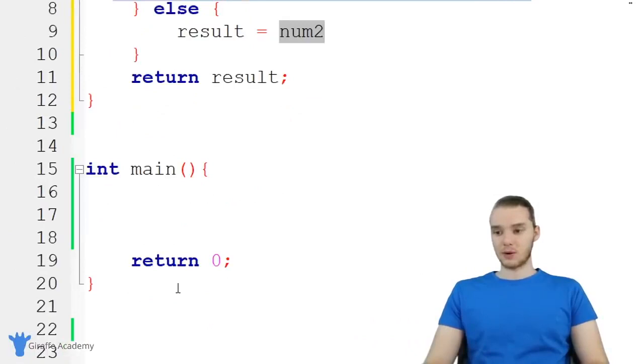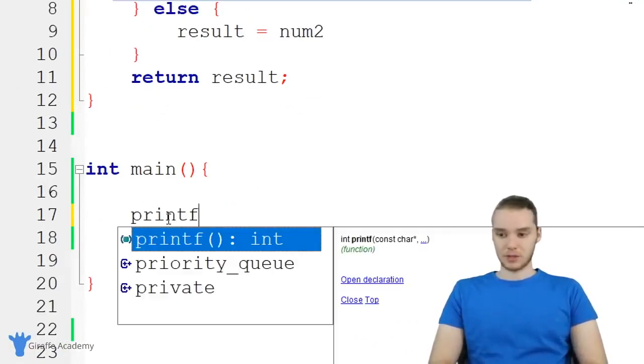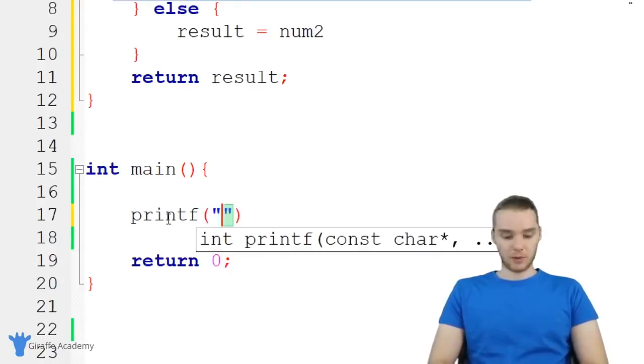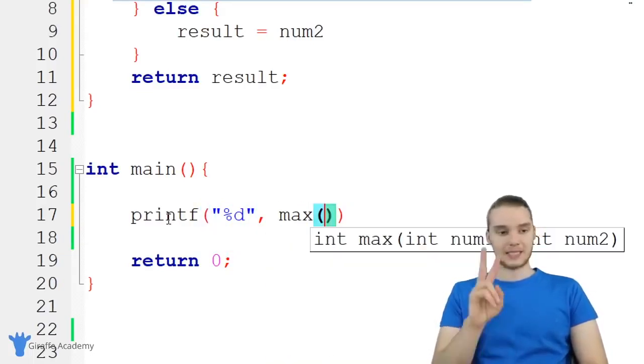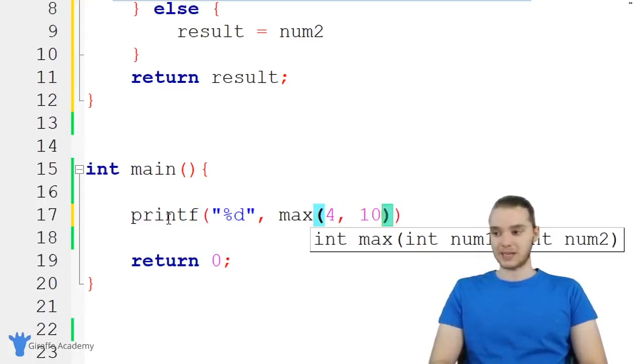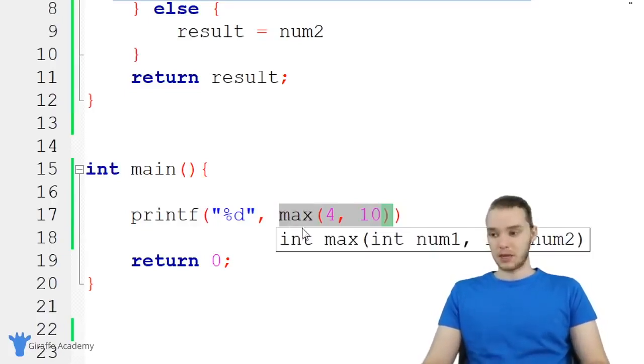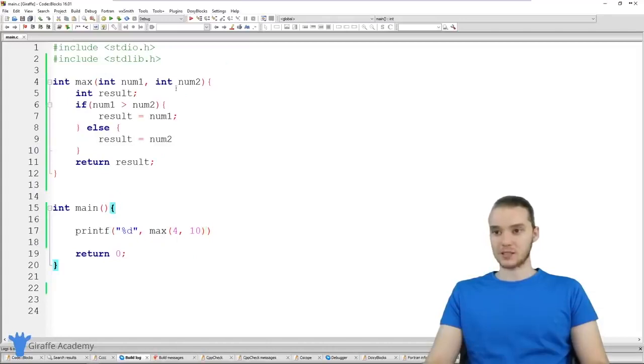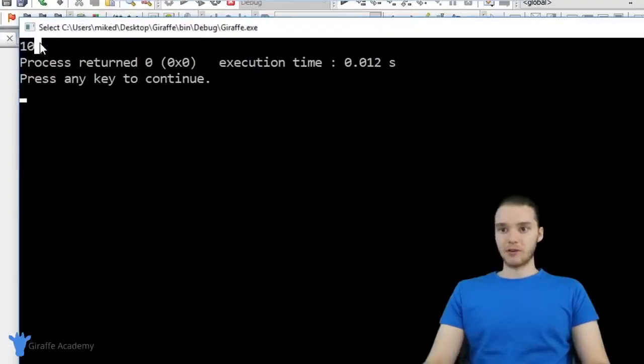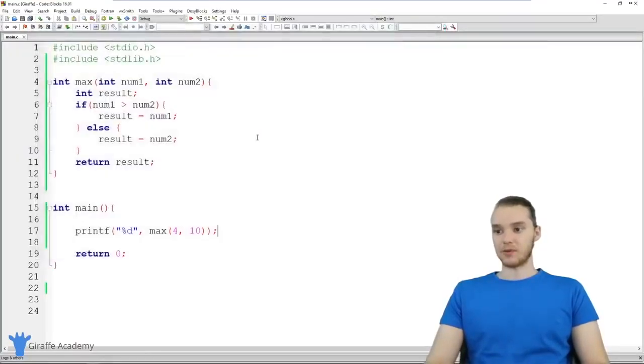So let's go down here into our main method. I'm actually going to print out the result. So I'm just going to say printf, and we're going to be printing out an integer. And over here, I'm going to call this function. So I'm just going to say max, and I'm going to pass in two numbers. So we're passing a 4 and a 10, and this is going to return to us whichever one is bigger. In other words, this should return 10. So let's go ahead and run our program. And you'll see over here we're returning 10. So we got the value of 10 back from this function.